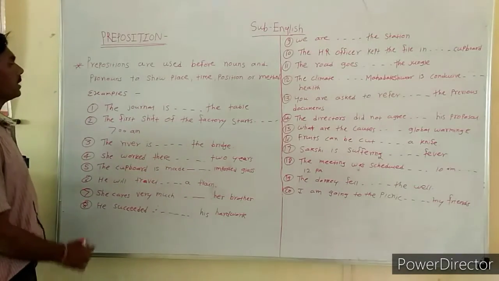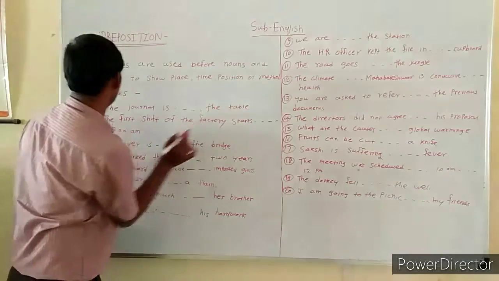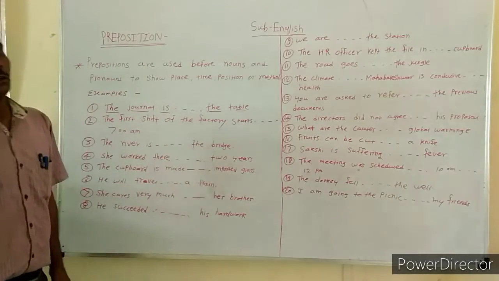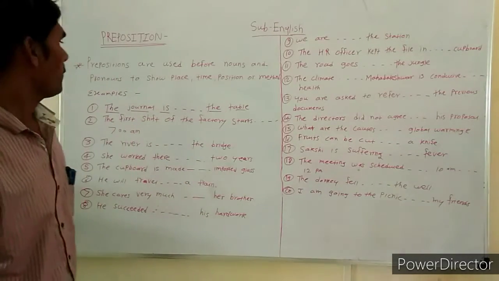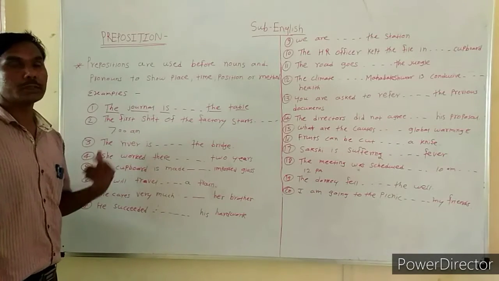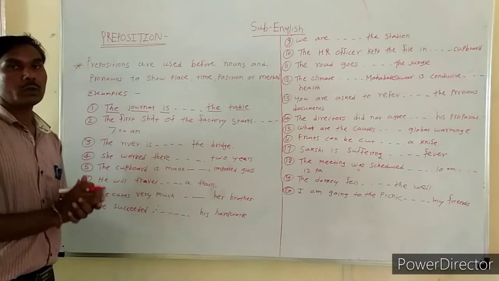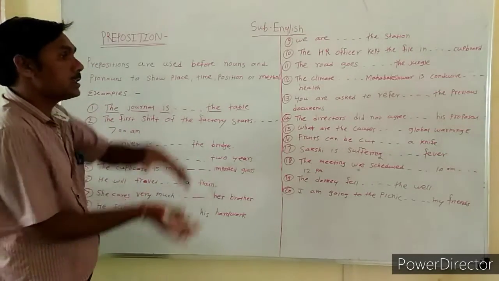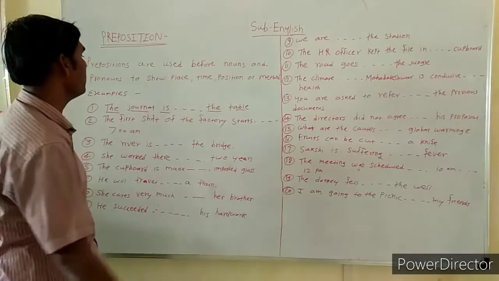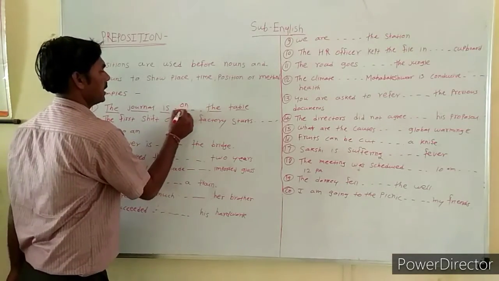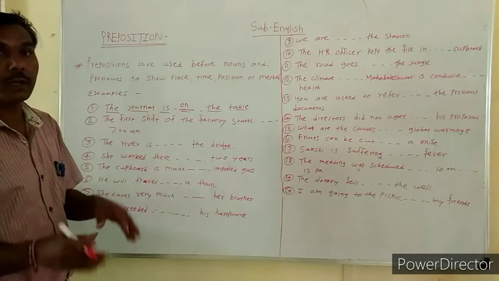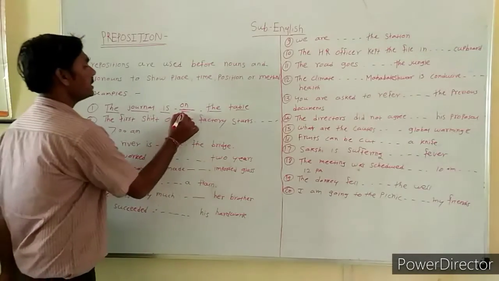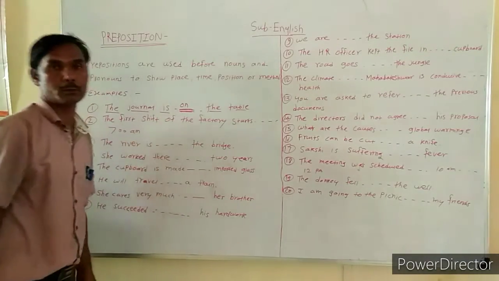Here the first example, the journal is dash table. In the last session, when we learned the preposition, I told that if any object is touching another object and is above it, we use on as a preposition. The journal is on the table, with a physical touch. So on is a correct preposition here.